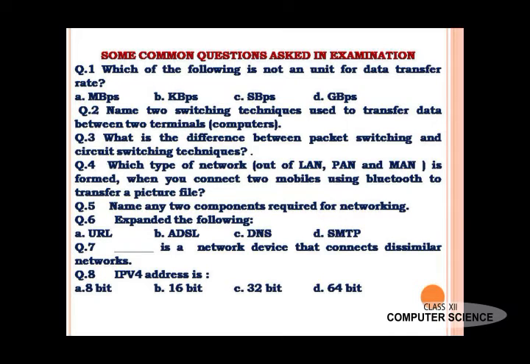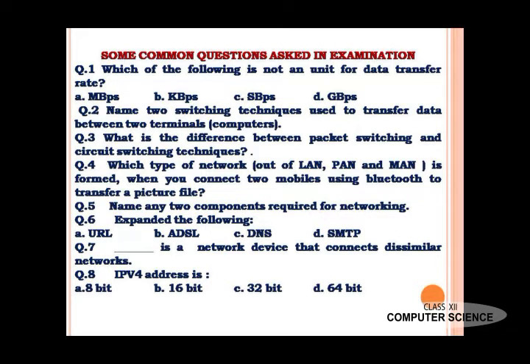Number 3, what is the difference between packet switching and circuit switching? Number 4, which type of network out of LAN, PAN and MAN is formed when you connect 2 buildings or 2 mobiles using Bluetooth to transfer a picture file?